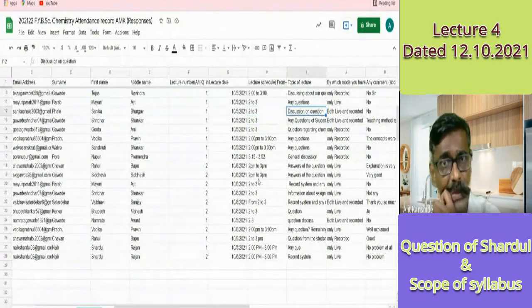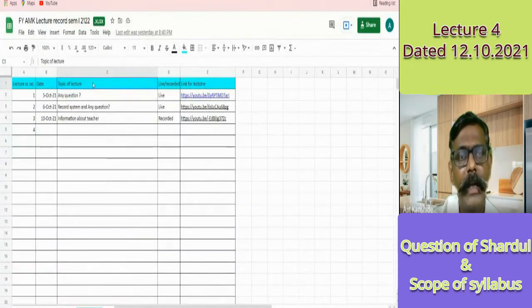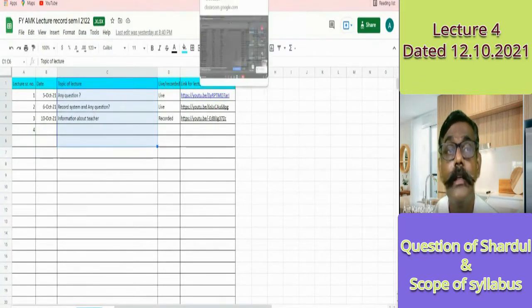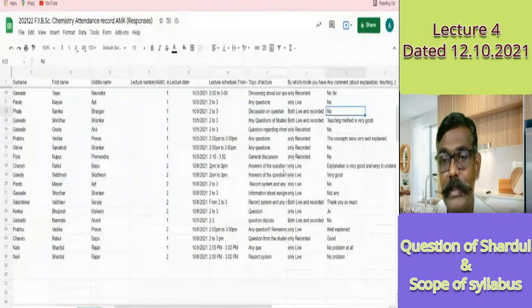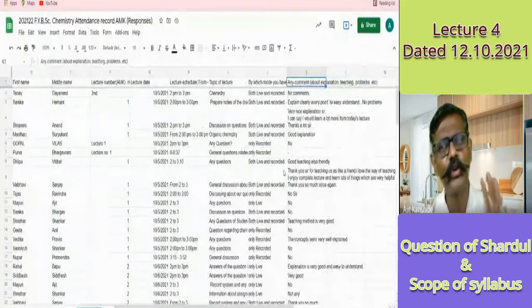Okay, topic of lecture. Where will you find the topic of lecture? In this file, the lecture record file, you will find the topic of lecture. And this topic of lecture you are supposed to mention. So that will be another search option for me by which I can come to know how many were present. Okay. And by the way, additional comment also you can give. You are free to give comments.